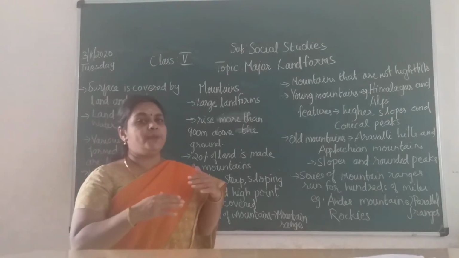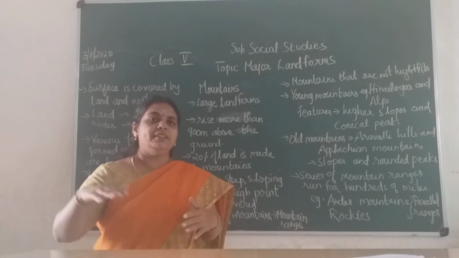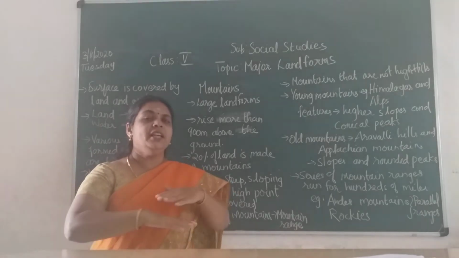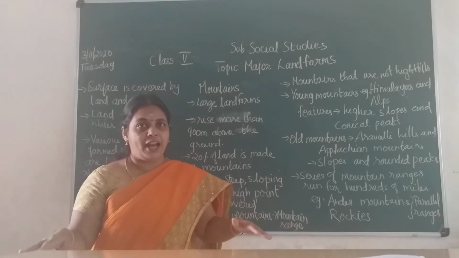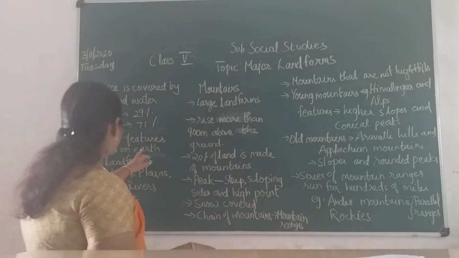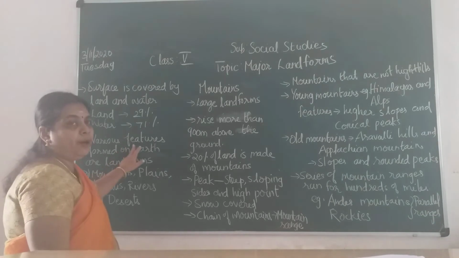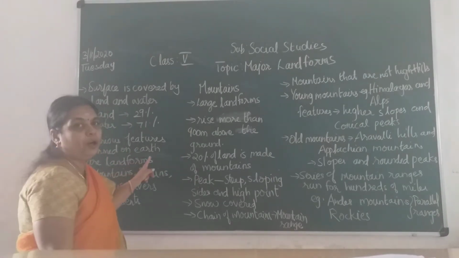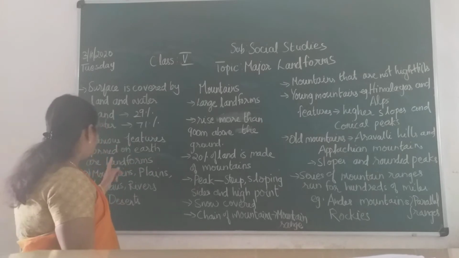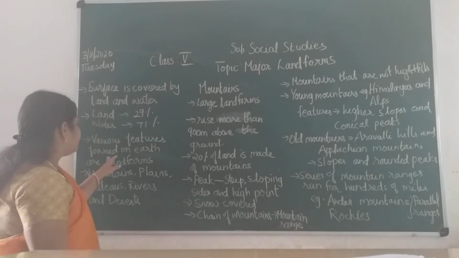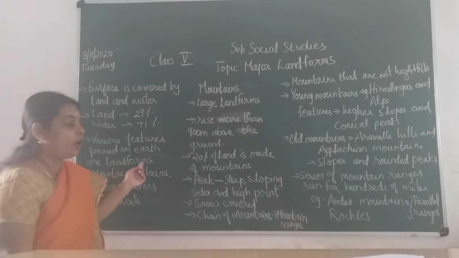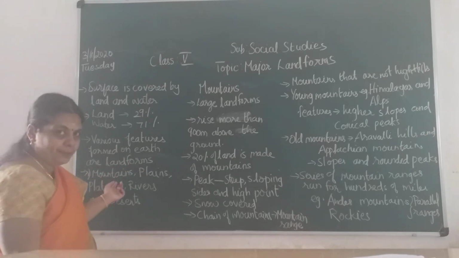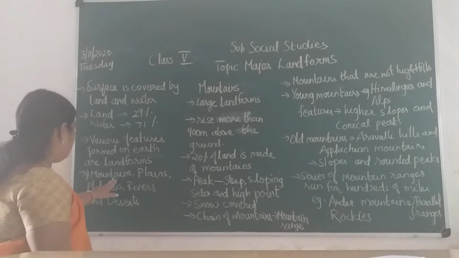So sometimes you observe when you travel, the land may go up or go down. When you stand in one place and see, the land may look very flat. Okay. Then when we observe the earth's surface, various features are formed on the earth. Okay, what are they? We will see. These various features on the earth are called landforms. So what are the different types of landforms we will see?